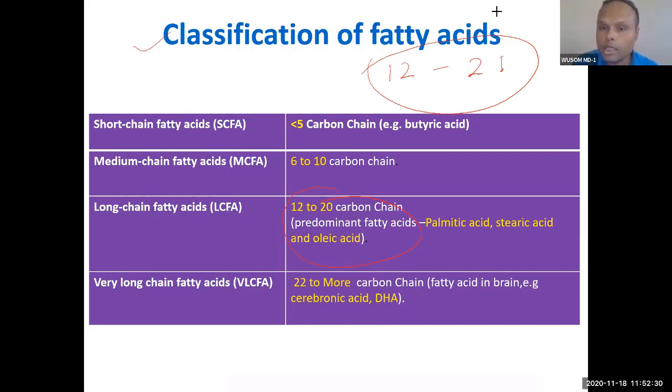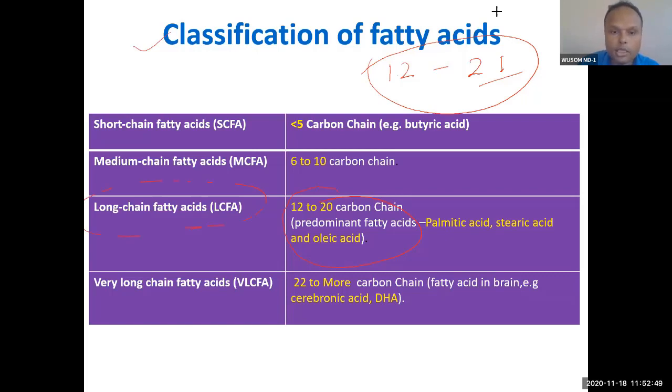And you know, a 21 carbon fatty acid is not synthesized by our body. Only even chain fatty acid is synthesized. That is why I have written 12 to 20. This is just for memory. So you can remember 1 to 2, 2 to 1 between this. So this is long chain fatty acid. You remember this long chain fatty acid.